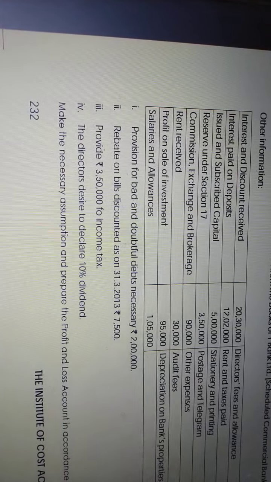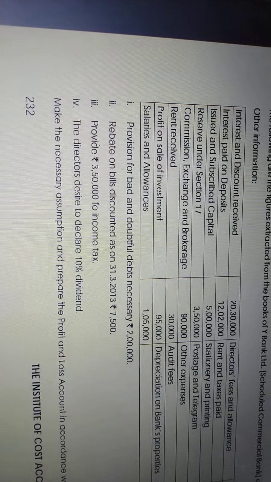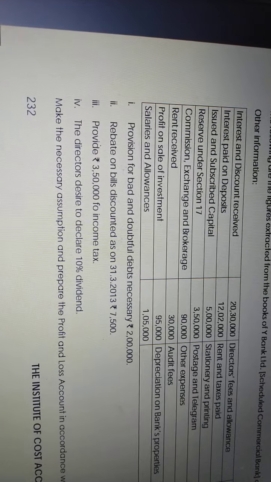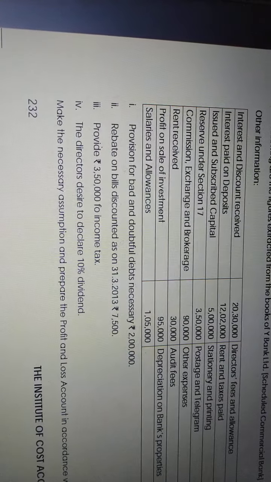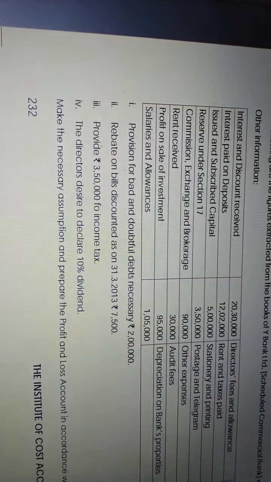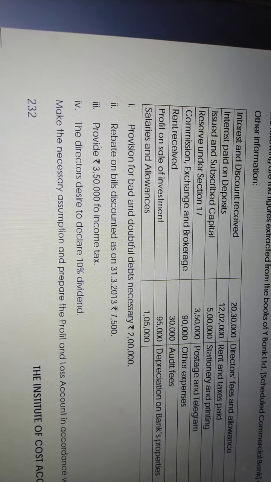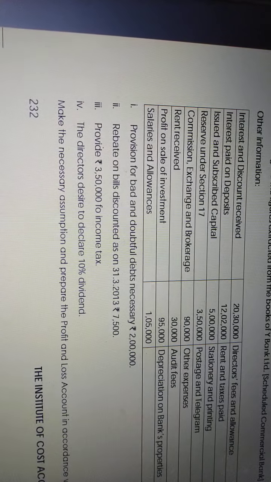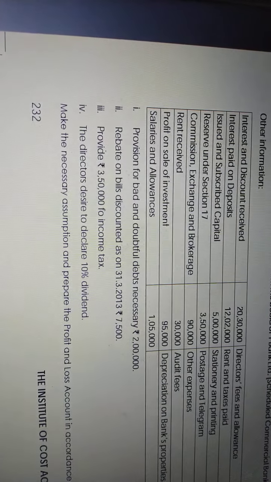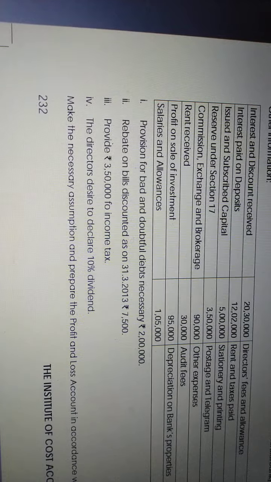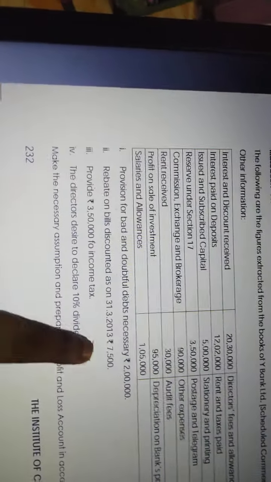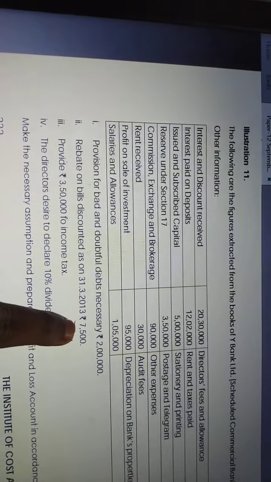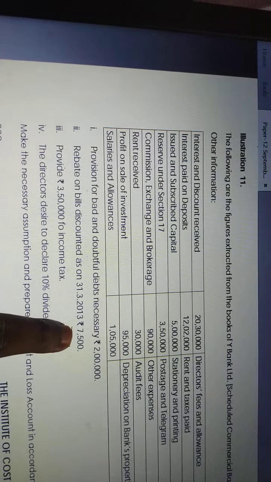So rebate on bill discounting is an income which does not belong to the present year. This is next year's income due to the accrual basis, time basis, period basis, because this interest is earned only in the next period. So this 7,500 is not the present year income.